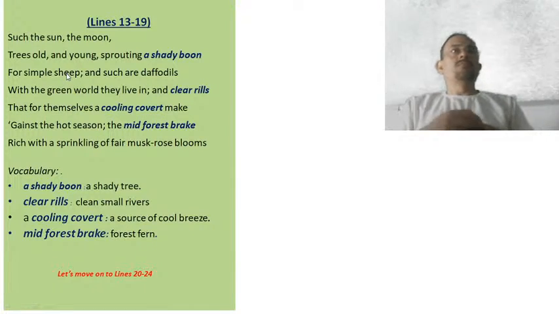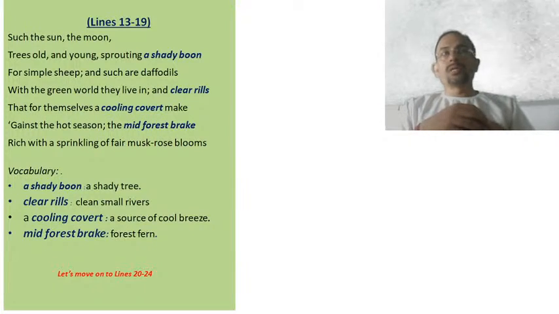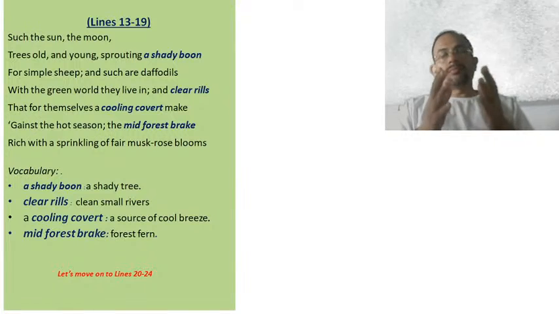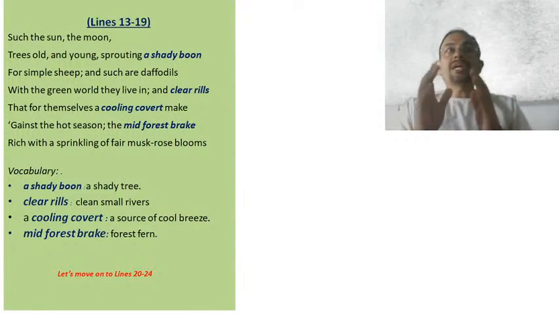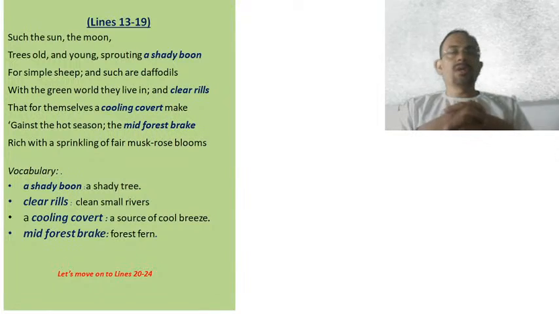Understood? And moon and sun, they also sustain our life. Without sunlight it's difficult for the proper maintenance of the entire ecosystem. Therefore these are the objects of nature which give us sustenance in life, that give us some pleasure, some kind of inspiration at some point of time in our life. And he has also made mention of, as I told you, young and old trees which give shade to the simple sheep on a hot day.